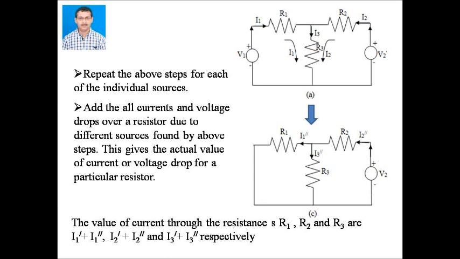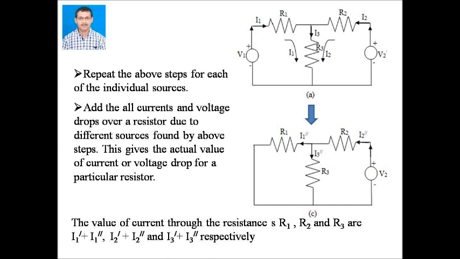Say for this, the currents through the resistances R1, R2, R3 are I1 double dash, I2 double dash and I3 double dash respectively. If there are several sources, then one has to calculate the current through each resistance for each source of EMF individually, short circuiting the other sources.